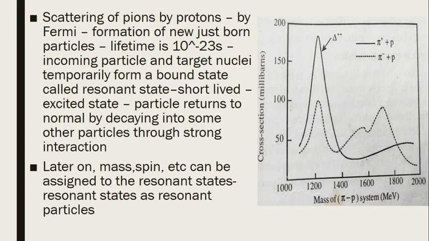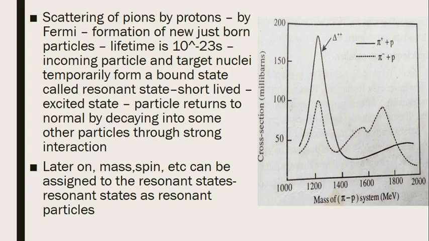In the last case we had considered a neutron beam and a target particle. Here we have a proton and a pion particle, pi plus or pi minus. When these particles get bombarded, they recombine temporarily for a very short time, and this temporarily formed bound state is called the resonance state, which is a very short-lived state.